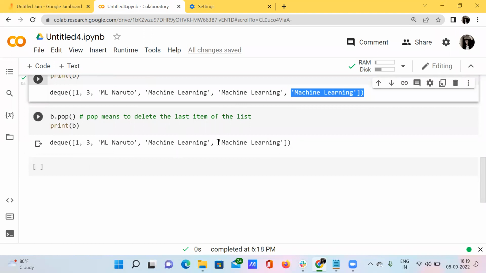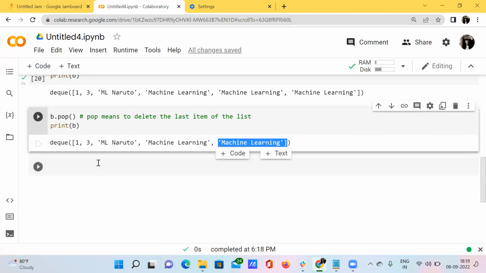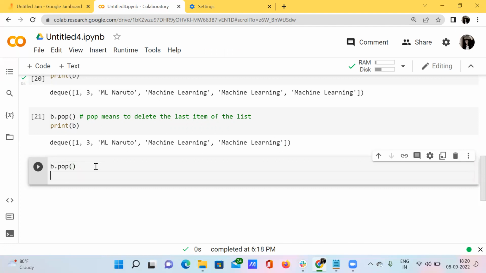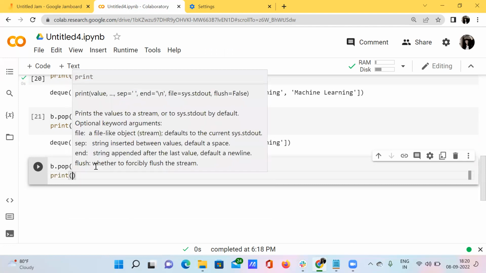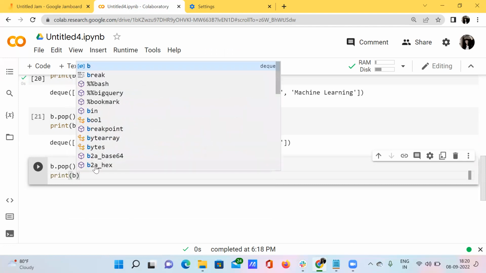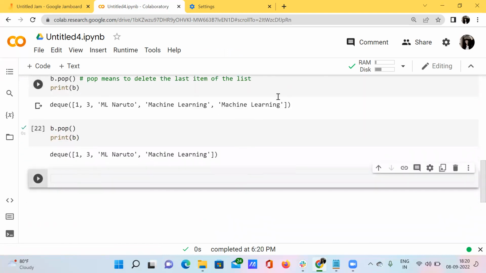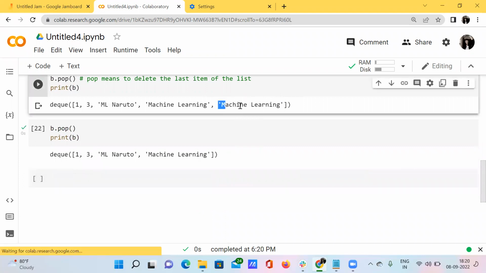So I also want to delete this last item. How can we do it? I simply call the b dot pop function again, and I assign this b variable inside this print function. What happens? It has deleted the additional last item of this list, right? So we got 1 comma 3 comma ML Naruto comma machine learning.